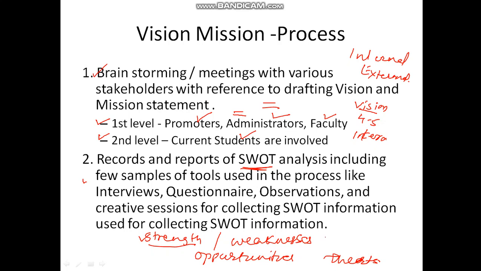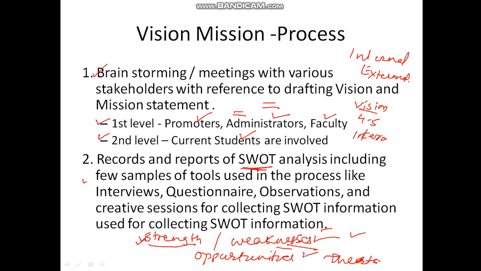Or what are the different weaknesses that you have? You cannot say faculty is our weakness, or management is our weakness. No, they should come under the strengths. So what will be the weakness? The weakness is running the institute away from the industry, or not having many linkages. Building linkages with industry is very difficult if your institute is in a rural area.